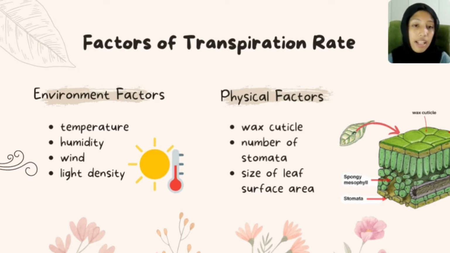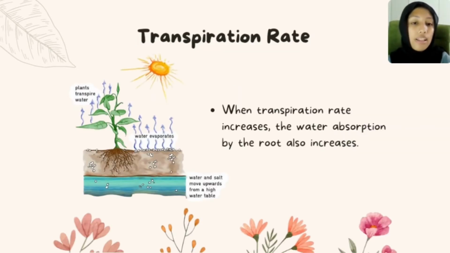There are plenty of factors that can affect the transpiration rate of a plant, be it environmental factors or physical factors. In environmental factors, the temperature, humidity, wind, and light density play a big role in the transpiration rate of a plant. Whereas in physical factors, we might consider whether a plant has a wax cuticle, how many stomata they have, and the size of the leaf surface area, whether it is folded or flat. All of these factors affect the transpiration rate of a plant. But one thing we need to know is that when transpiration rate increases, the water absorption by the root also increases.